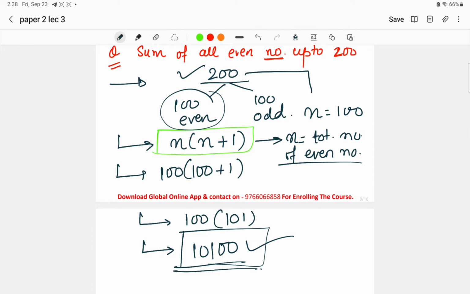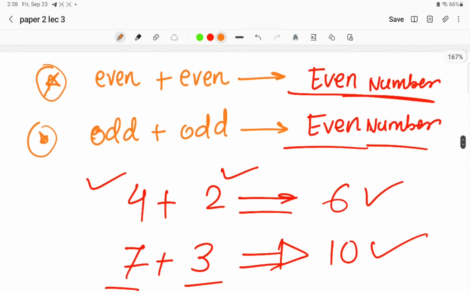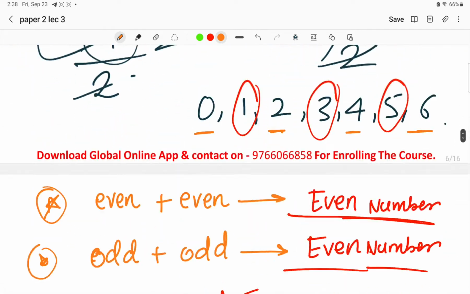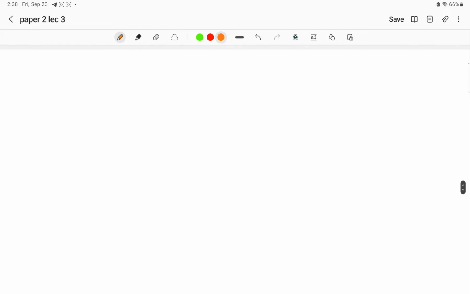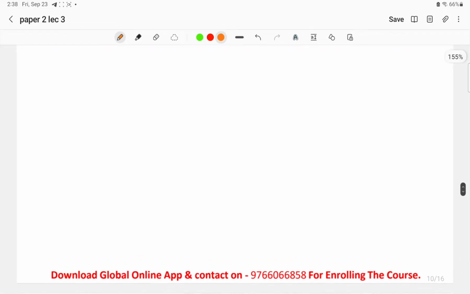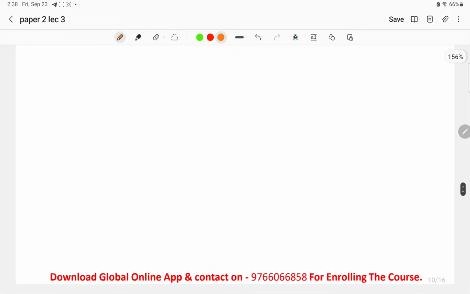Now what you have to keep in mind is this formula. This formula is important. Here we are done with the classification of numbers, and we have discussed each number in detail, and what kind of questions can be asked. Now moving on to today's topic, here we'll discuss the divisibility rule.